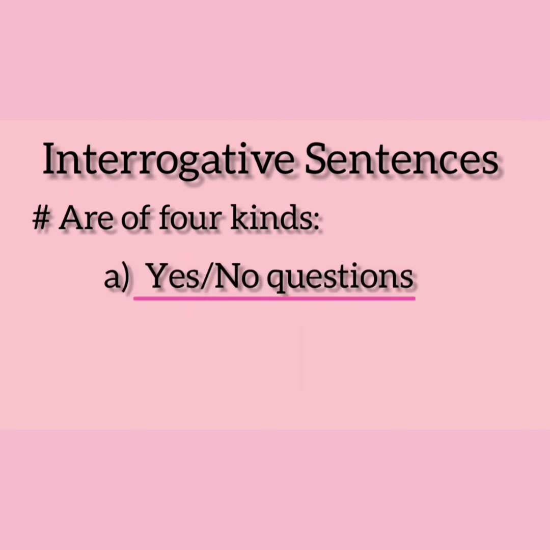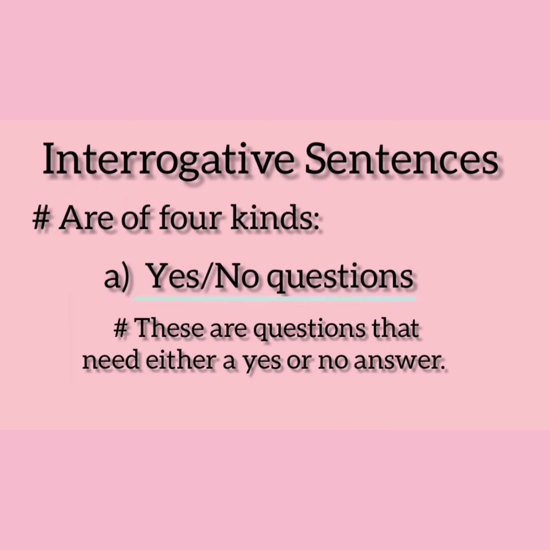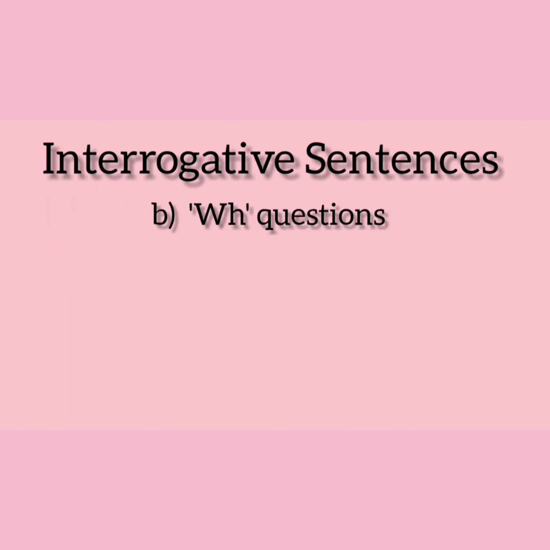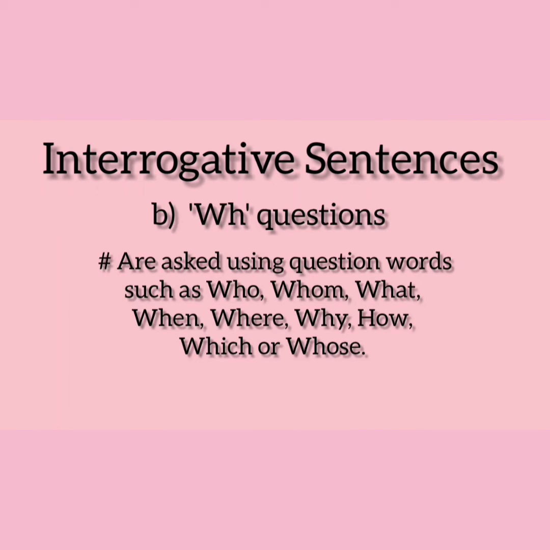Question mark. Now, interrogative sentences are of four kinds. The yes or no questions are the questions that need either a yes or a no as an answer. For example, are you Indian? Question mark. The answer is yes, I am. The WH questions are questions that are asked using question words such as who, whom, what, when, where, why, how, which, or whose. For example, what is your name? To that we will answer, my name is Ruchika.